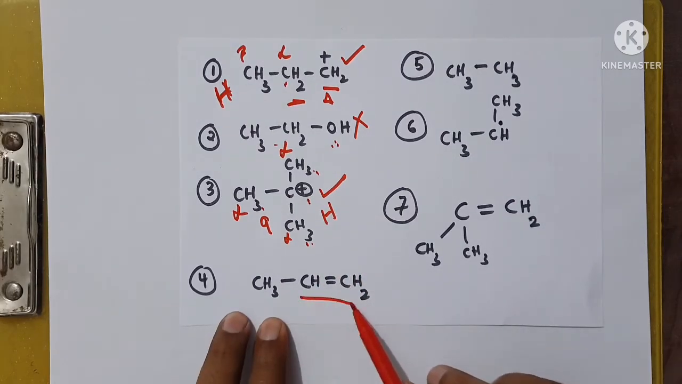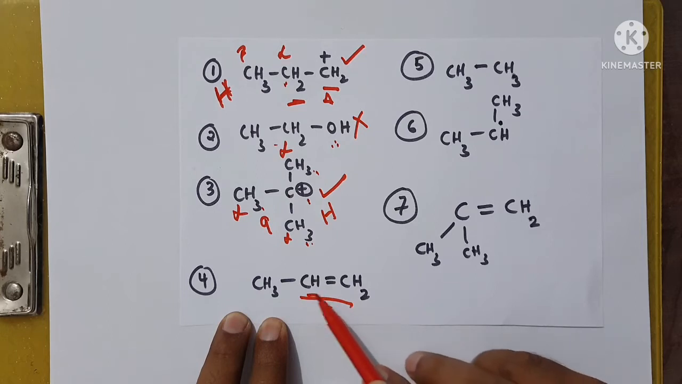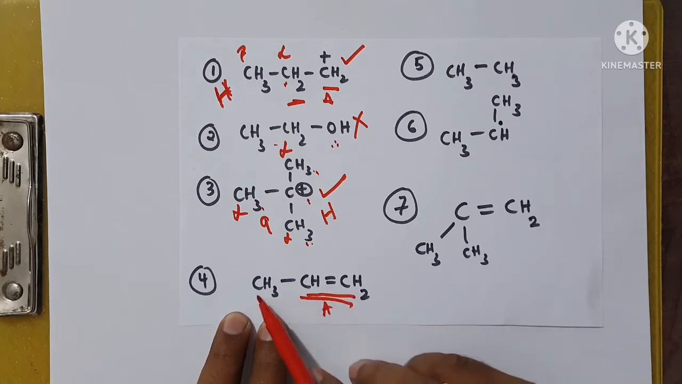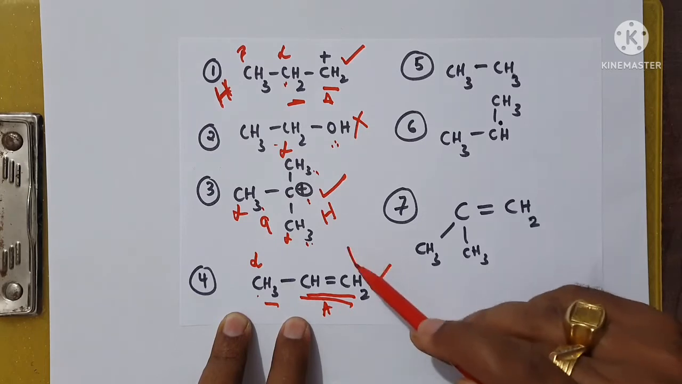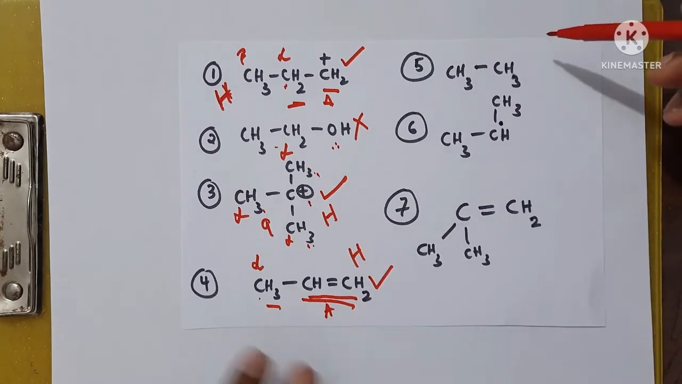This itself will become an active site. This whole part is an active site, and this carbon will become the alpha carbon. And here if you observe, there are 3 alpha hydrogens. Therefore, it shows hyperconjugation. Come to the next one.